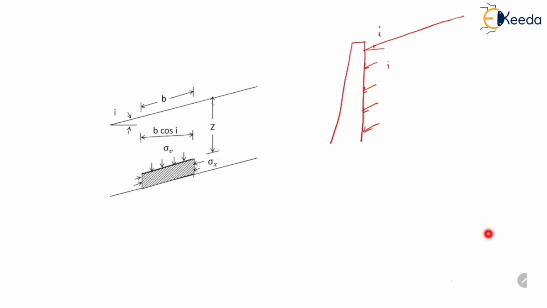The two pressures are acting on the soil mass, sigma x and sigma v. Now here we can see that sigma x and sigma v are not the normal stresses. That's why they cannot be considered as principal stresses. The element is situated at depth z. Now Rankine assumed that the vertical stress sigma v and sigma x both are the conjugate stresses.